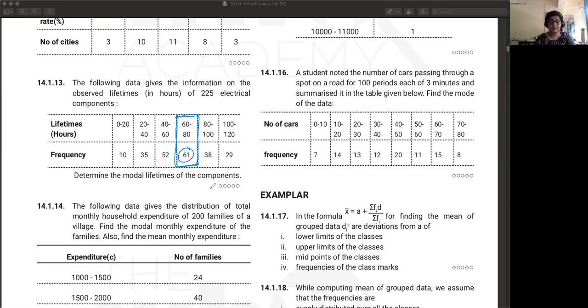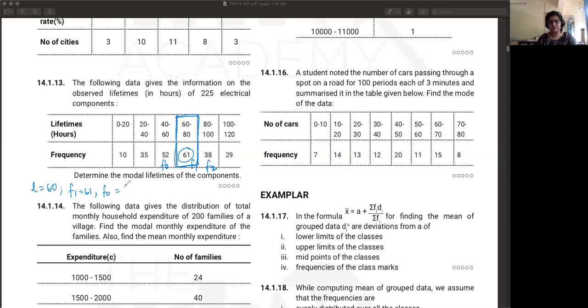All right, so let's compare. Now that this is the modal class, L will be equal to 60. This is F1, so its preceding class will be F0 and this is going to be F2. So F1 is equal to 61.